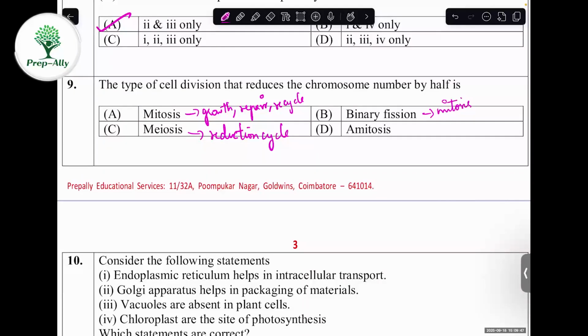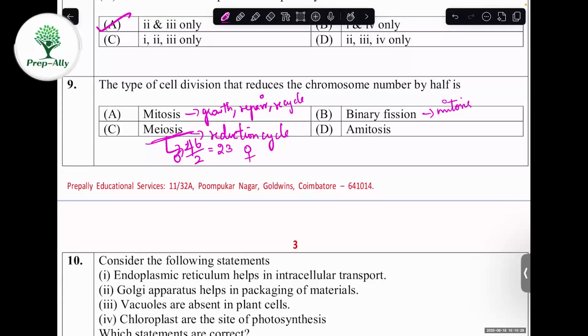Binary fission happens in the process of mitosis. Amitosis is nothing but no cell division; A means absent. Meiosis helps in the reduction of chromosome number. In humans we have 23 pairs, that is 46 chromosomes. During the gametogenesis process, these 46 chromosomes will be divided in half to form 23 chromosomes. It happens in both male and female.